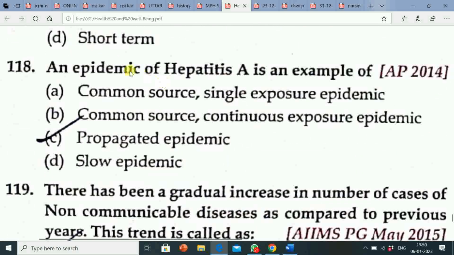Next question is, an epidemic of hepatitis A is an example of option A, common source single exposure epidemic. Option B, common source continuous exposure epidemic. Option C, propagated epidemic. Option D, slow epidemic. Correct answer is option C, that is propagated epidemic.